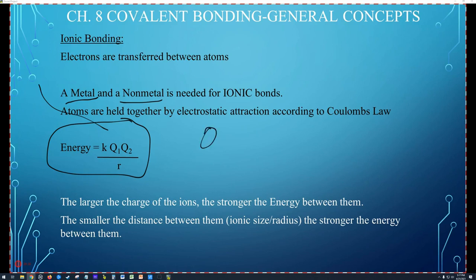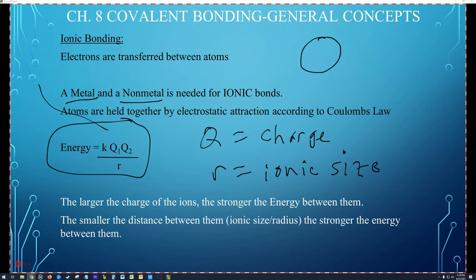Q1 and Q2 are the charges. So Q is the charge. If it's an ion with a +1, then Q is equal to +1. If the charge is equal to +2, then Q is equal to +2. So you keep the charge there, and you keep the sign. And then R is the distance, the ionic radius. Essentially, if you have two atoms like so, and there's their nuclei, R is that distance between them, which is proportional to the ions' atomic size or ionic size.